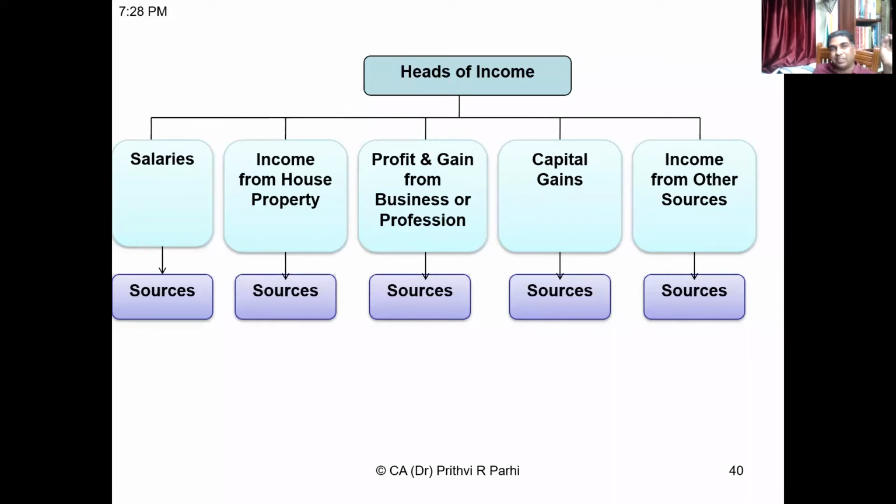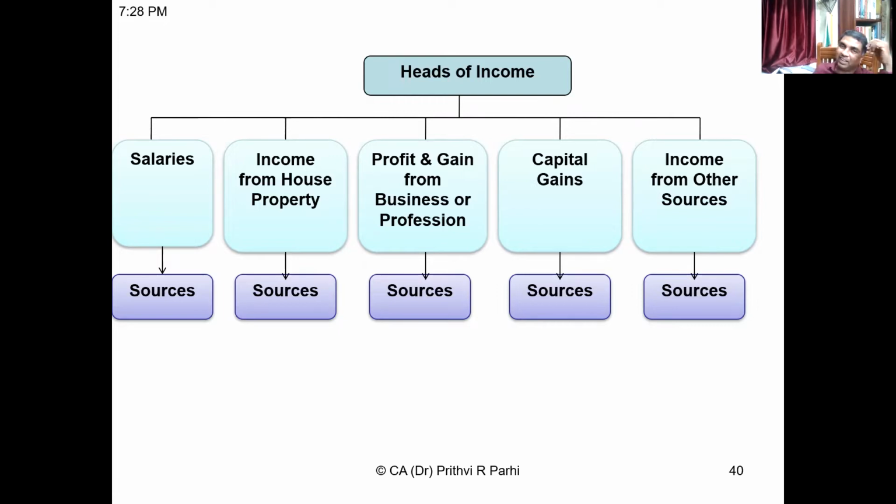Now look at this picture. It shows there are 5 heads of income, but under each head there might be multiple sources. For example, income from house property is one head, but you might be having 5 houses. So there are different sources. Let's say salary is one head, but one may earn salary from 2 sources. Those are 2 sources.